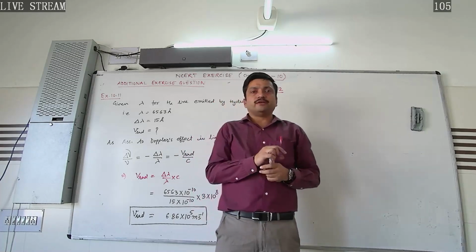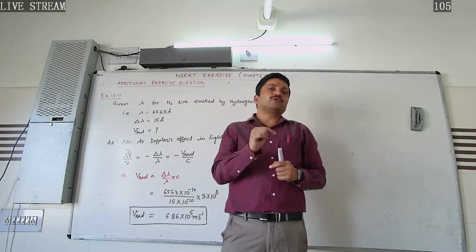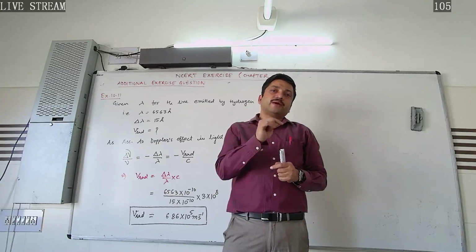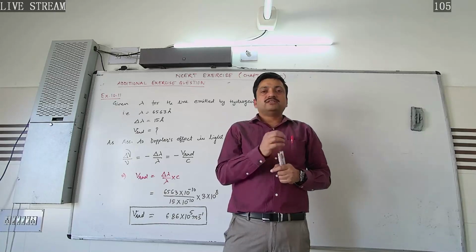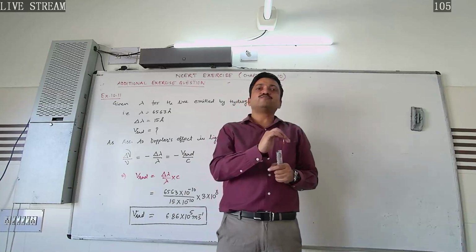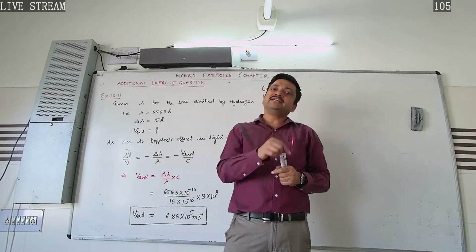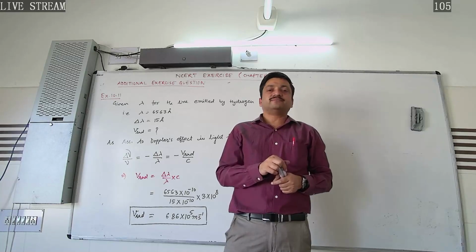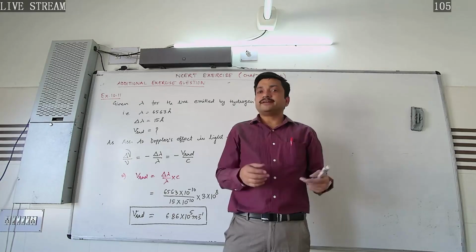According to this corpuscular model, whenever the corpuscles travel from a rarer to a denser medium, after refraction these corpuscles get attracted towards the normal, as a result of which their speed increases in the denser medium. But in fact it is not true.